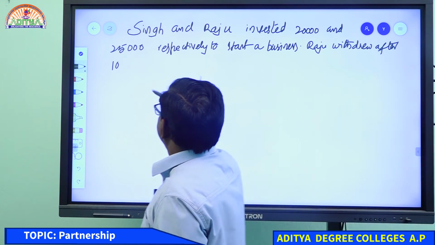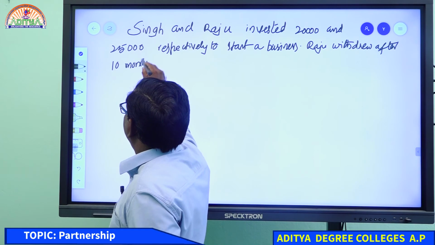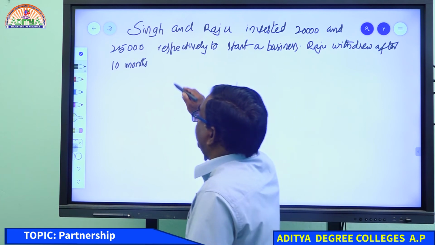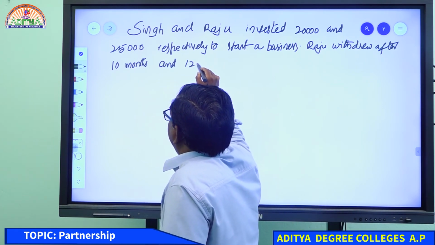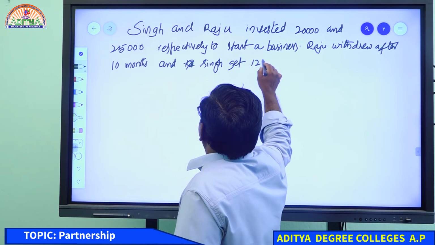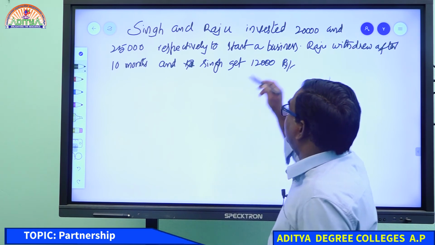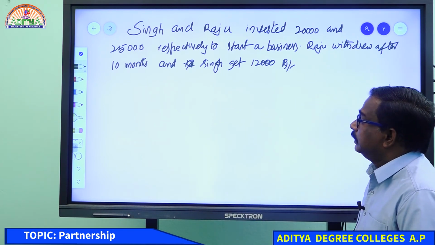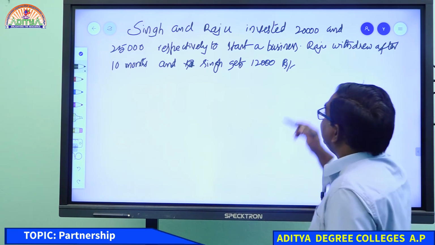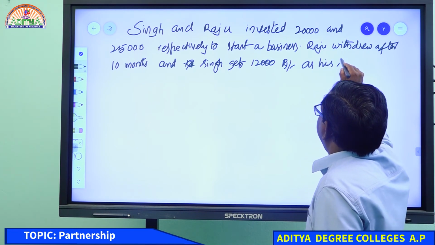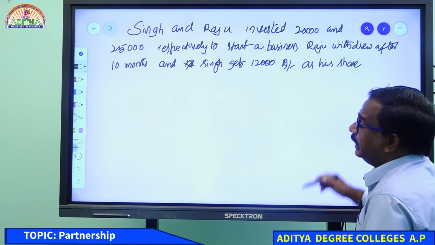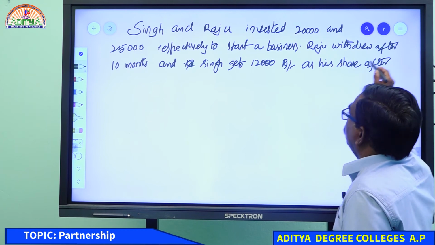Raju withdraws after 10 months. And Singh gets 12,000 rupees. A change is there. Be careful, the question model I changed. Singh gets 12,000 rupees as his share after 1 year.